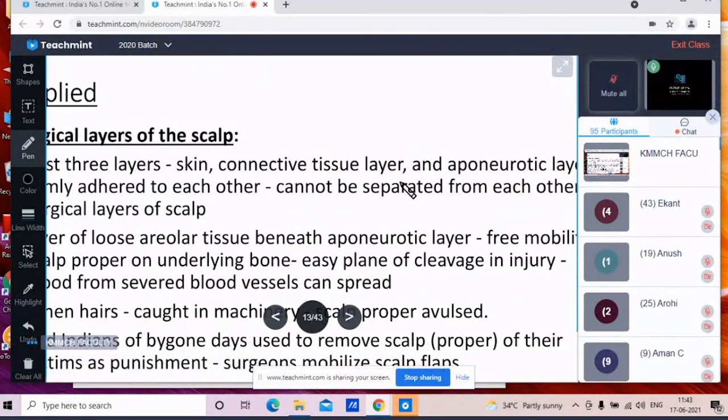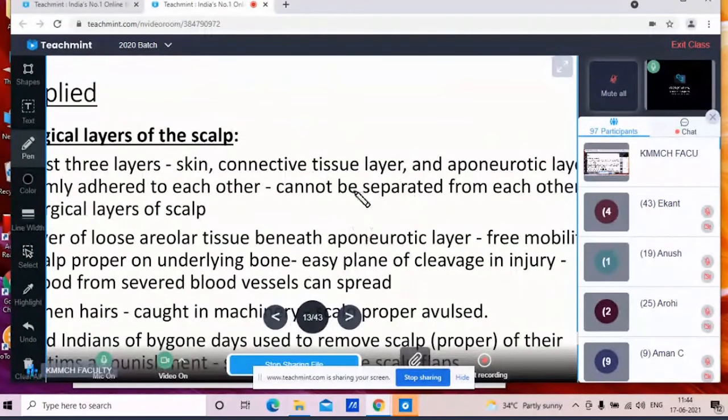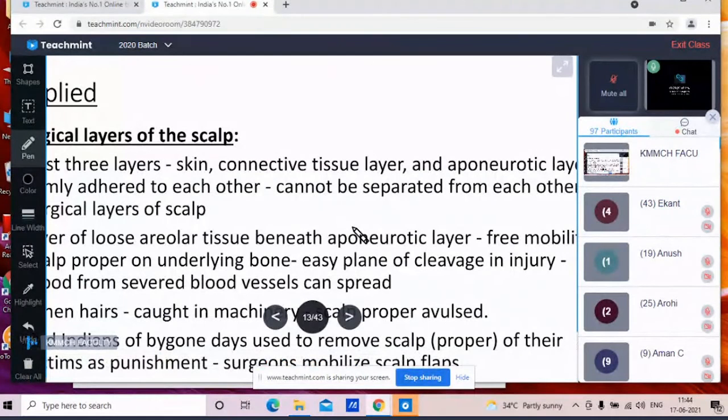Now, what is the clinical importance of this surgical layer of the scalp? As the layer of loose areolar tissue, as you know, it is freely mobile, और ये ऊपर वाली जो layer है, ये जो fourth layer है, उसके ऊपर freely mobile रहती है. So this scalp proper is freely mobile over the loose areolar tissue. Okay, so it provides an easy plane of cleavage in injury. And in that plane the blood may collect and blood यहाँ से आपका कहीं पे भी जा सकता है, because it is the plane where you can spread easily or you can separate the scalp from this plane.